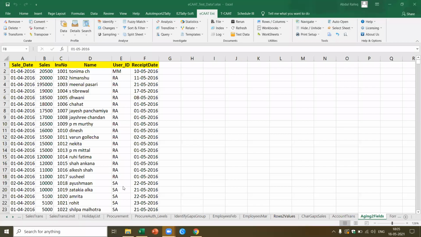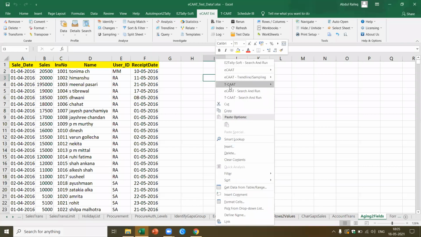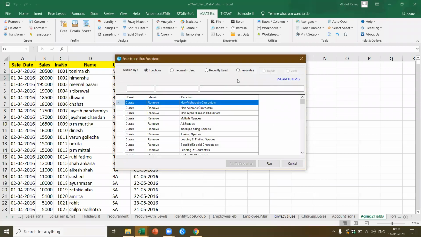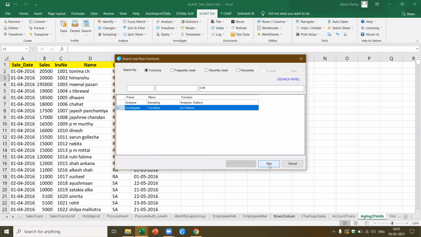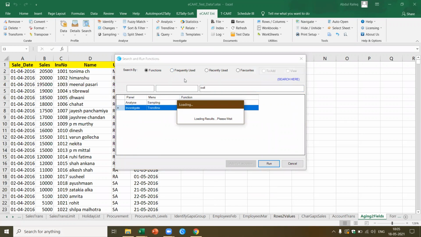Let's say now you don't know where a function is. We have something called search and run. When you do search and run, you can search for and run any function. For example, let's say I want to perform a function called outlier. I just type outlier directly and say run. It will open that particular form so that you can perform that function.